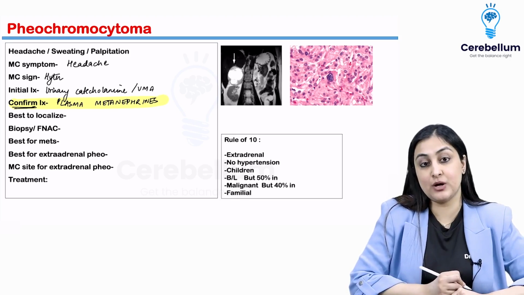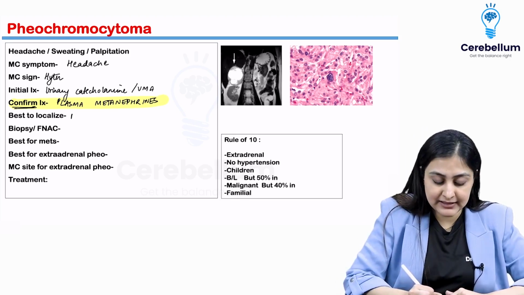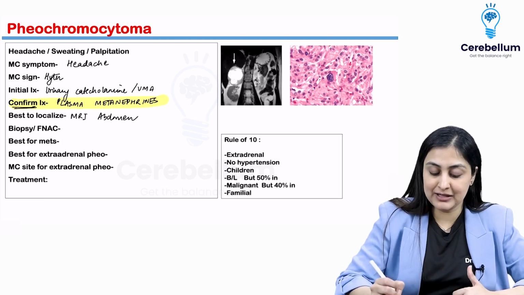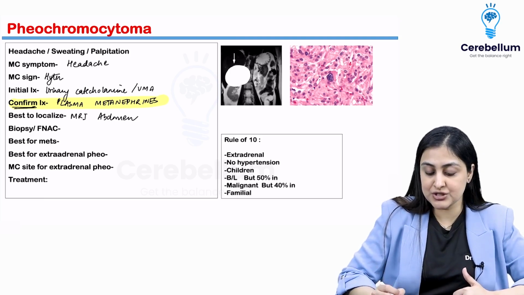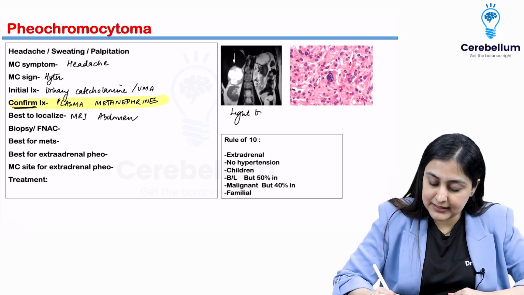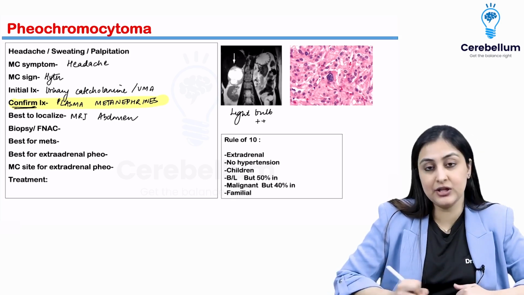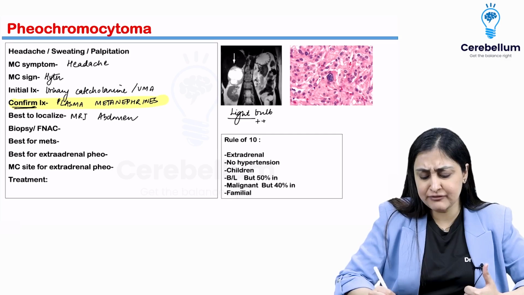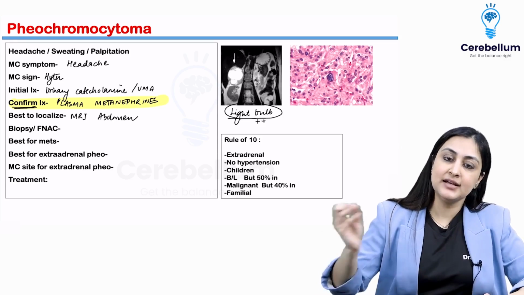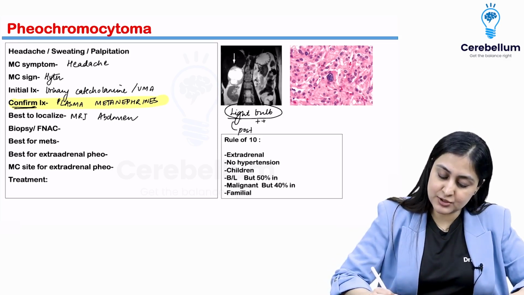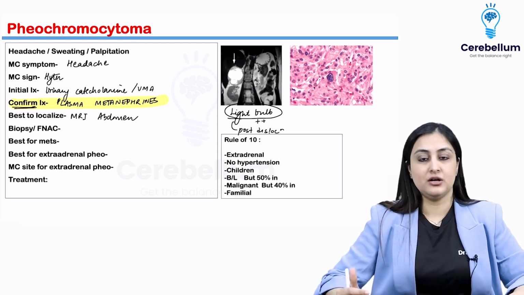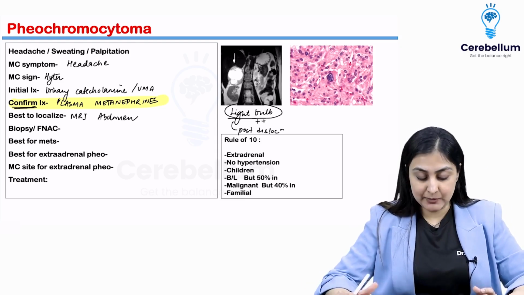Okay, the best to localize indeed is MRI abdomen, not CT but MRI, which is better, because on MRI, in this T2 weighted coronal image, you see this very hyperintense mass in the suprarenal. This is known as the light bulb sign. So hyperintense, we call it light bulb. Also, liver hemangioma can be referred to as a light bulb because it is very hyperintense. And also one more thing, in posterior dislocation of shoulder, if you see the X-ray, it gives you this appearance of light bulb also. Okay, so these are 3 light bulbs for you.